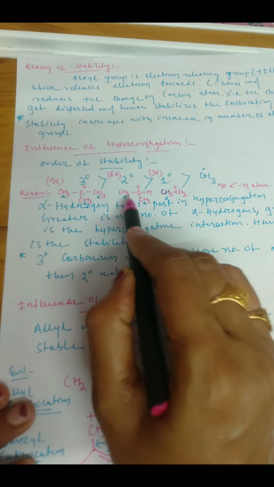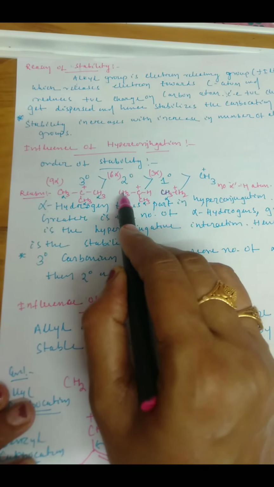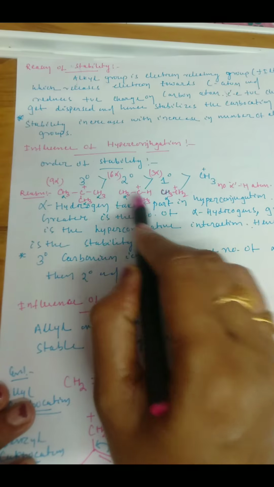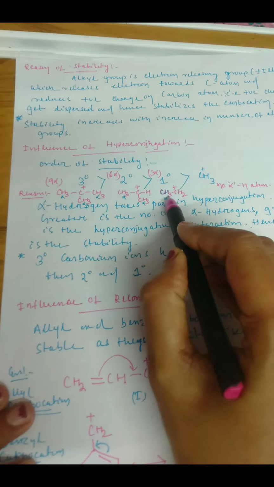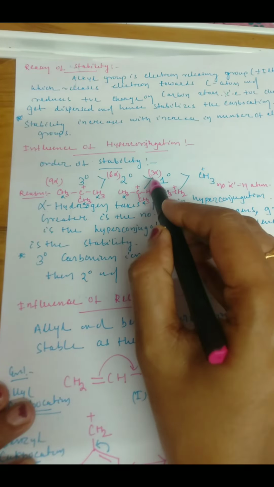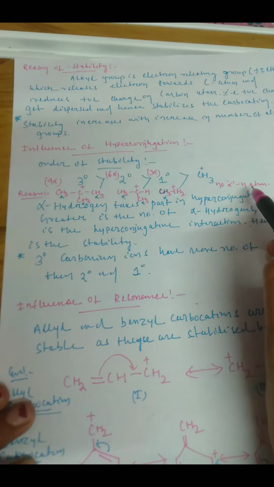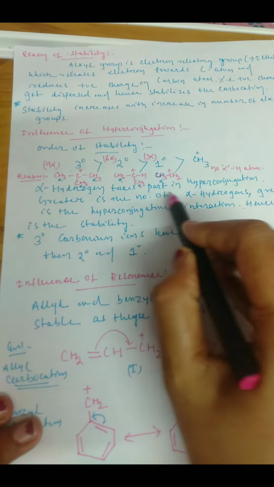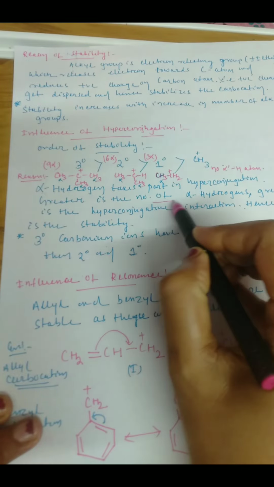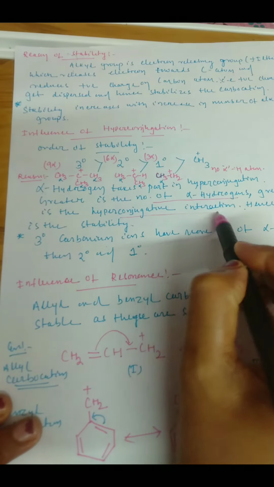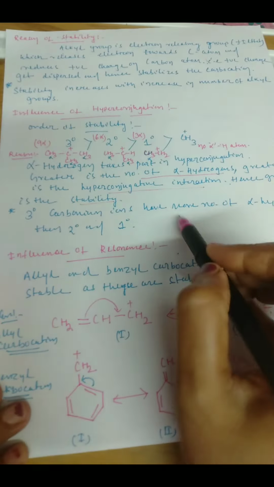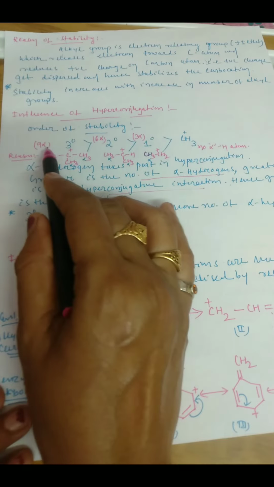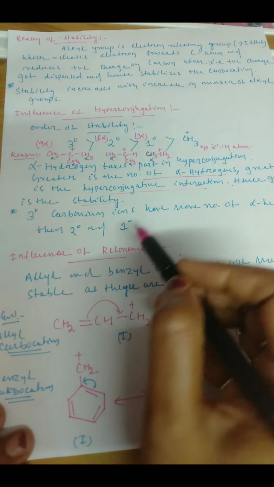But in case of secondary, see here CH3, CH3, H. So here 2 alpha carbons means 3 alpha hydrogens here, 3 here, so total 6 alpha hydrogens. In this case CH3, 1 alpha carbon, 3 alpha hydrogens. Here there is no alpha hydrogen. So due to this the order is like this. That means alpha hydrogen takes part in the hyperconjugation. So greater is the number of alpha hydrogens, greater is the hyperconjugative interaction, hence greater is the stability. And tertiary carbonium ion has more alpha hydrogen atoms than secondary and primary. That is why.